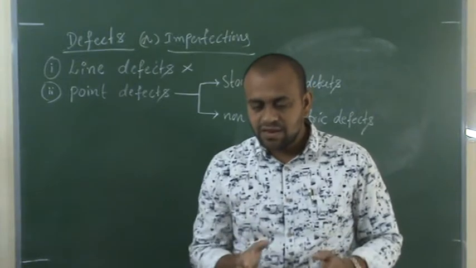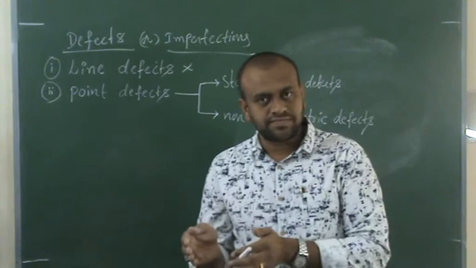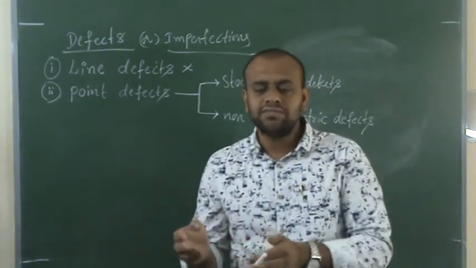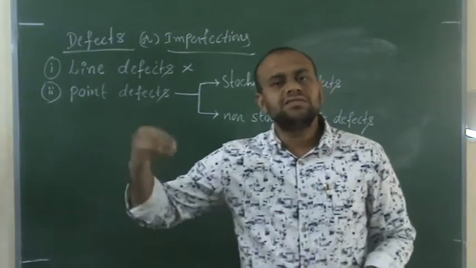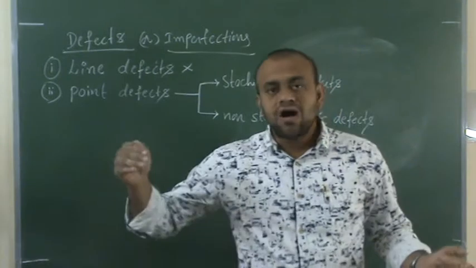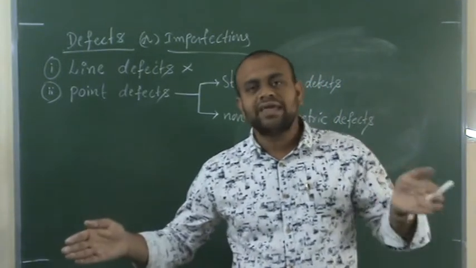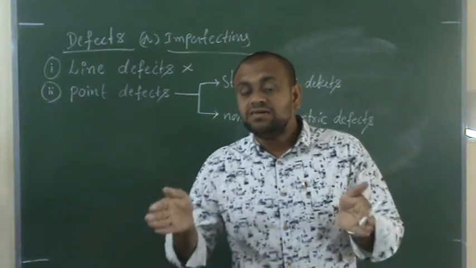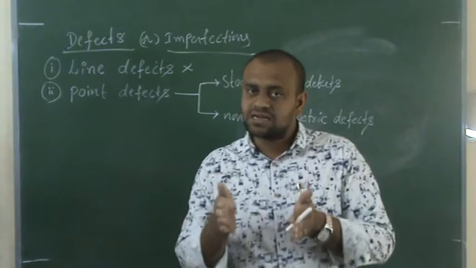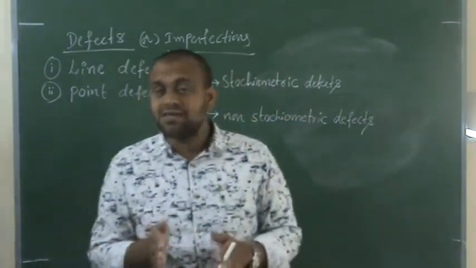For example, if there are 10 boys and 10 girls in a classroom, and 2 boys go outside and 2 girls also go outside, now how many boys and girls are there in the classroom? 8 boys and 8 girls. That means the stoichiometry is not disturbed here. The ratio remains the same. Did you understand what I said?